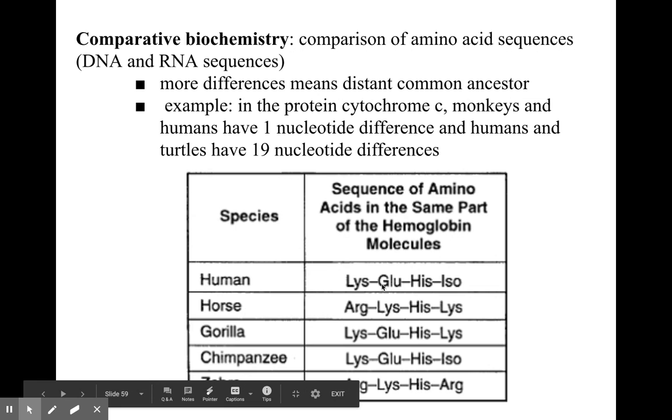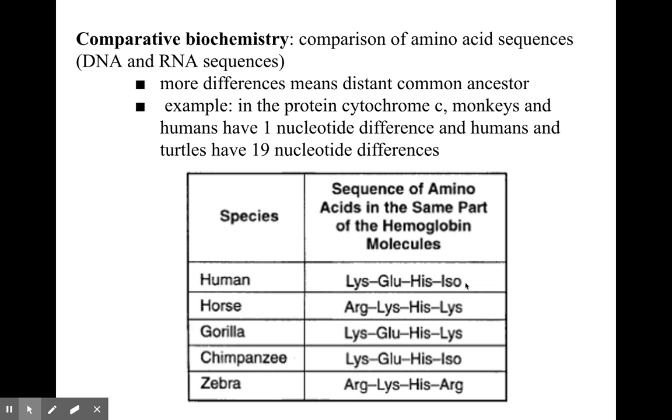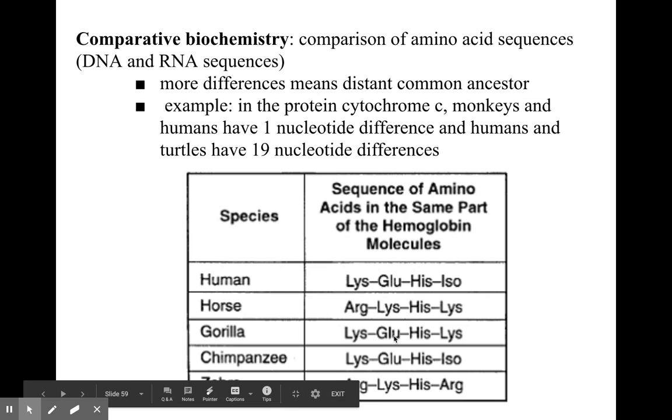Obviously, this is only 4, but this is what ours looks like. And then look at what a gorilla's looks like. Look what a chimpanzee's looks like. It's the same as ours. Look what a zebra's looks like. Look what a horse looks like. So the horse and the zebra look kind of the same, right? They're just missing this one change between the horse and the zebra. So the horse and the zebra are related.